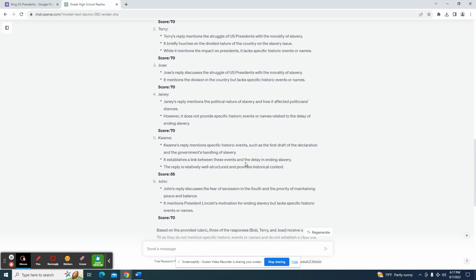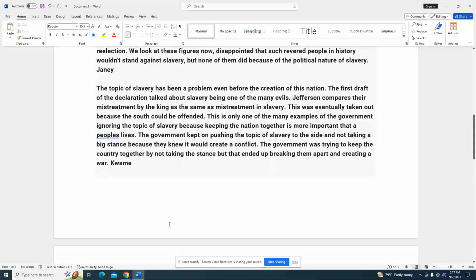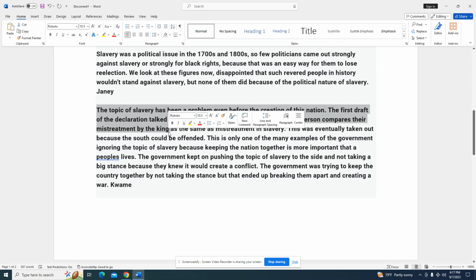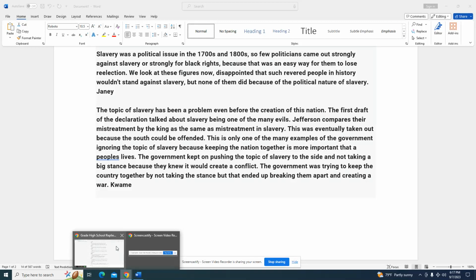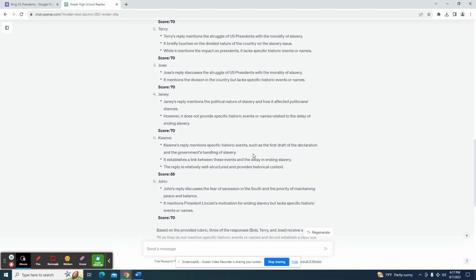Let's see, who scored the highest? Kwame. And Kwame's reply was this one. So here we have the mention of Jefferson. Government keeps on pushing the topic of slavery to the side and not taking a stance because they knew it would create a conflict. Let's see what they have said.